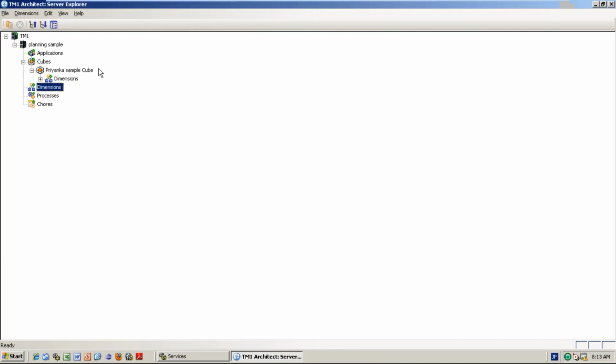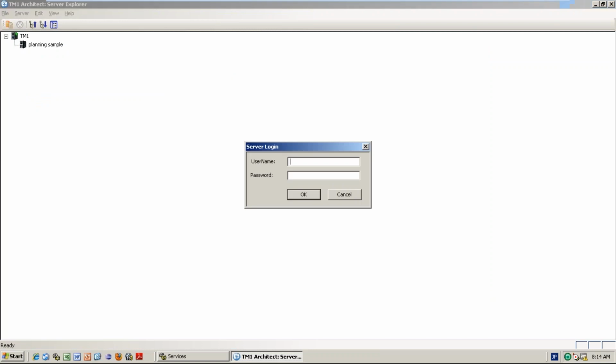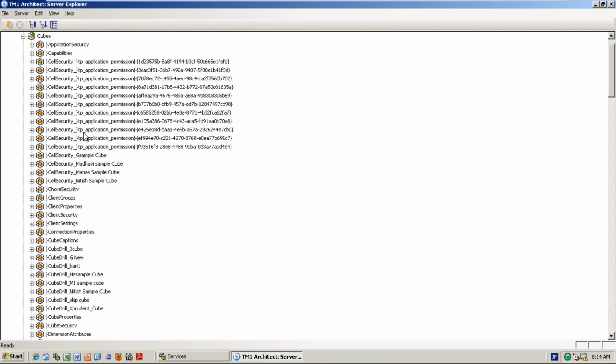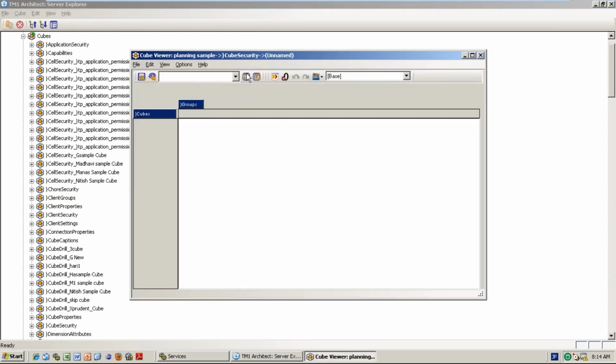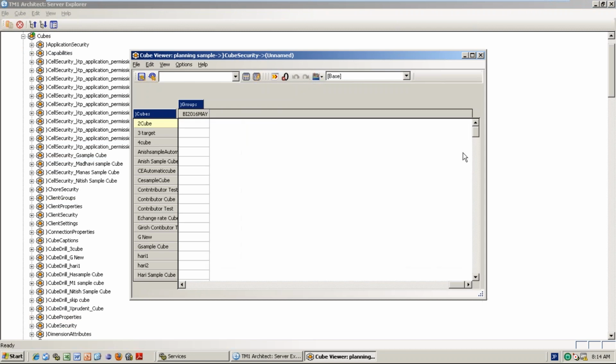Now log out and give the write permission with admin access. Put write.